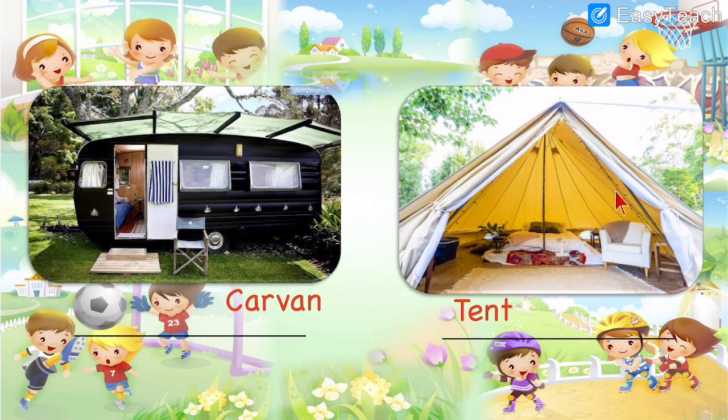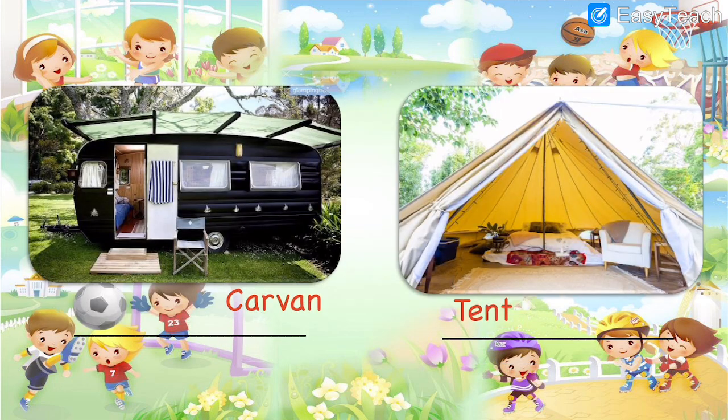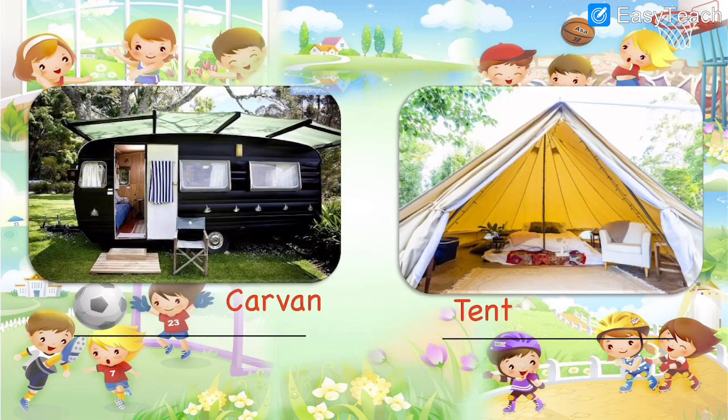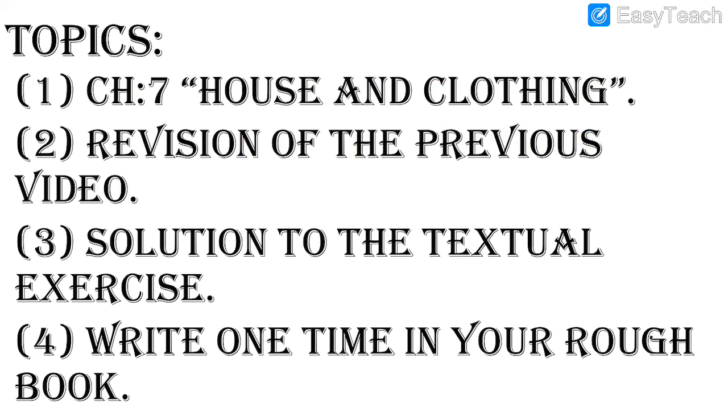This is a caravan and this is a tent. So these are the four houses that we identified: igloo, houseboat, caravan and tent. You can try to draw the images of these four houses. It is not compulsory, but if you want, you can draw any two of these.